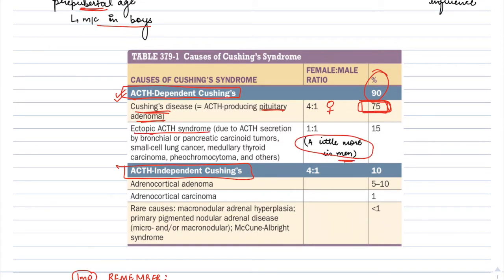The ectopic ACTH syndrome is most commonly produced by carcinoids, especially carcinoids from the lungs, the thymus, and the pancreas. These carcinoids are the most common cause of ectopic ACTH production. It can also be produced from small cell lung cancer, medullary carcinoma of the thyroid, and also pheochromocytoma. It is a little more common in men, with a slight preponderance of men, and constitutes 15% of the total cases.